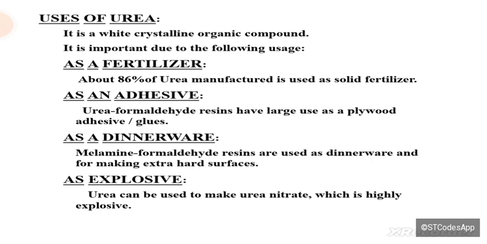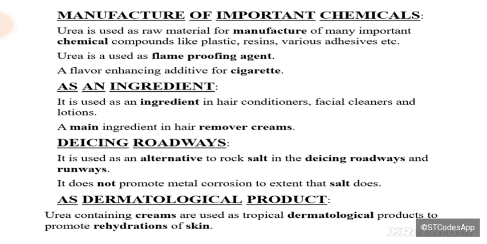You are familiar with the plywood, so when the plywood is stuck together as an adhesive, the urea formaldehyde is used. Another use is in the dinnerware. Melamine formaldehyde is used as dinnerware, and it will give it the hard surface, and unbreakable dinnerware can be produced. It can also be used as an explosive, as urea nitrate is highly explosive, so it can be used in explosions. It is also used in certain important chemicals like plastic, resin, and adhesive.